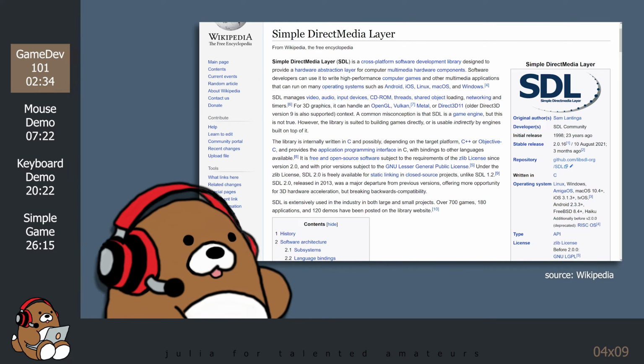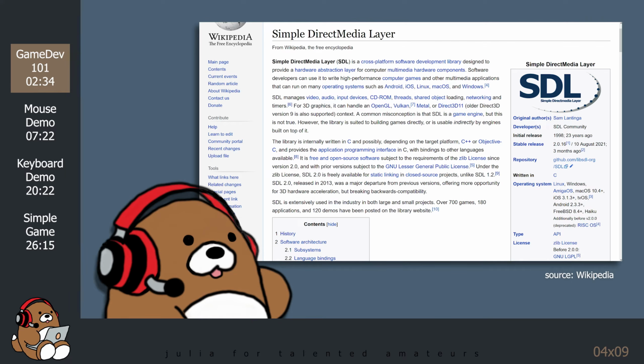According to Wikipedia, SDL is a cross-platform software development library designed to provide a hardware abstraction layer for computer multimedia hardware components. SDL manages video, audio, input devices, CD-ROM, threads, shared object loading, networking, and timers.